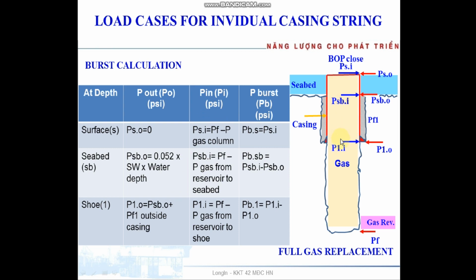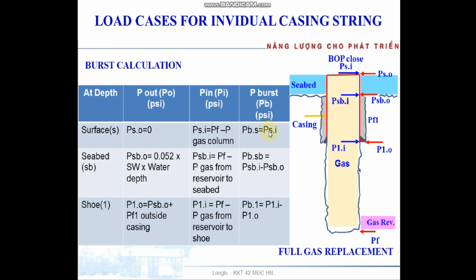Pressure inside, we have gas: the shut-in casing pressure at the surface. At the seabed, we have the shut-in pore pressure minus the gas column pressure from the seabed to the reservoir. At the shoe, pressure inside equals the pressure at the reservoir minus the pressure of the gas column from reservoir to the shoe.